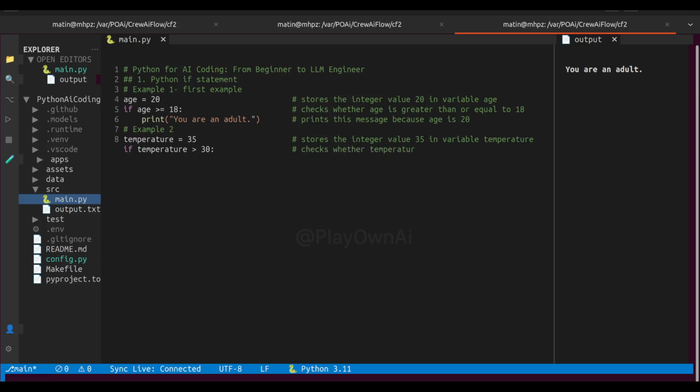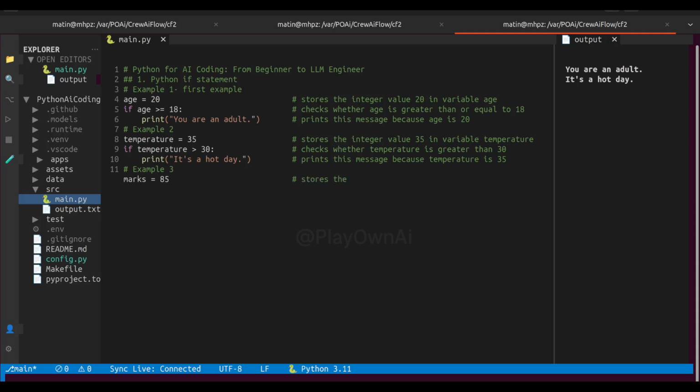Next, we create a variable named temperature and assign it the value 35. Now the condition is temperature greater than 30. Since 35 is greater than 30, the condition is true. Therefore, Python prints, it's a hot day. If the temperature had been 25, nothing inside the if block would have been executed.